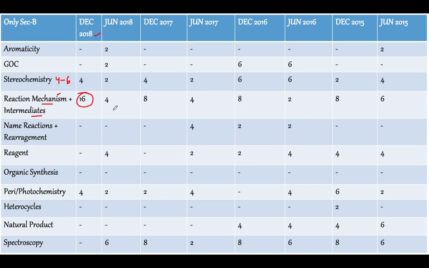Then we move forward to June 2018, only 4 marks, December 17, 8 marks, June 17, 4 marks, December 16, 8 marks, June 16, 2 marks, very low over here, this is the least. December 2015, 8 marks, June 15, 6 marks. So as you can see, more 8 mark questions over here. We are going to range it at around 8 to 16. It becomes a really important topic to study, isn't it? Because there will be questions in section B as well as in section C.